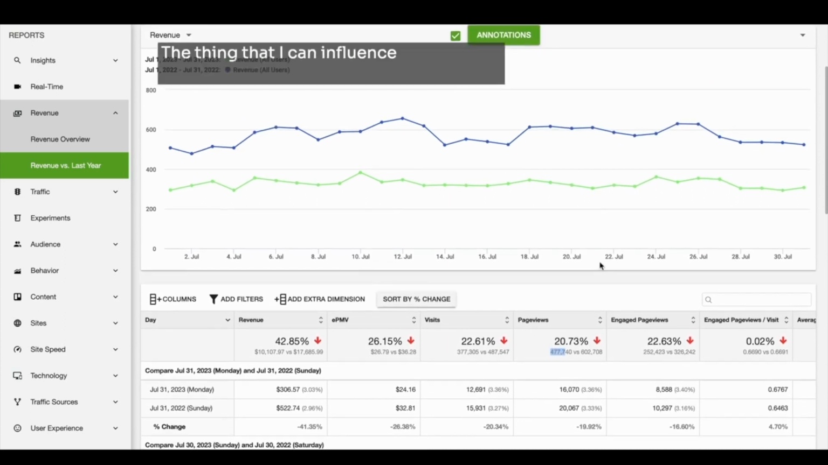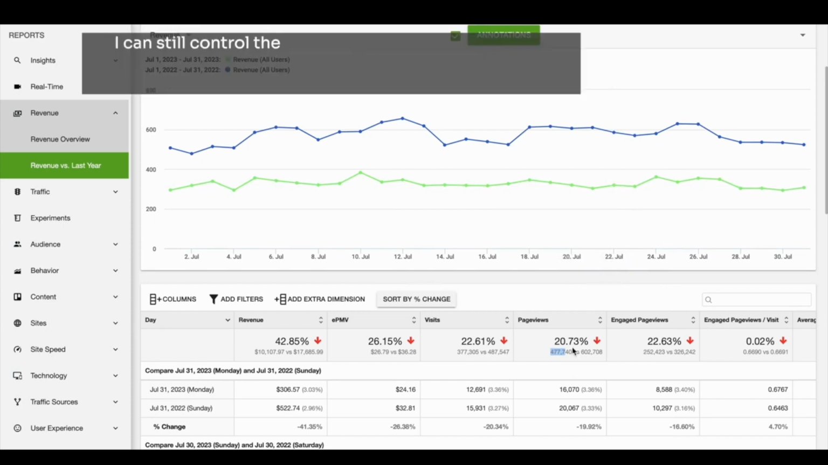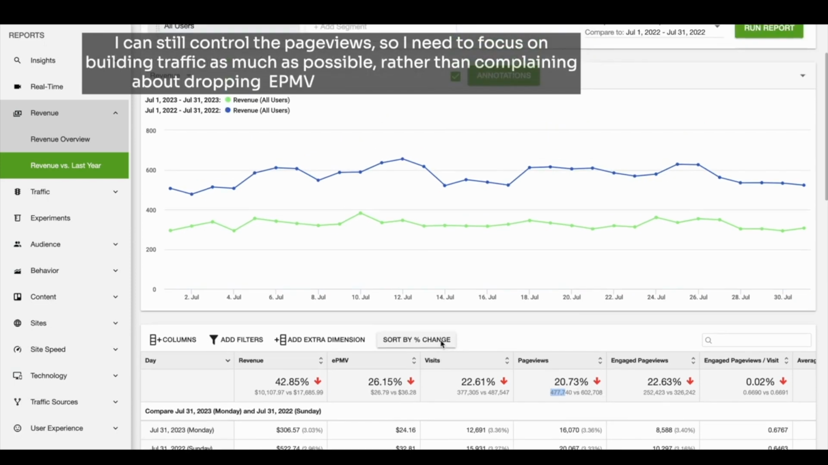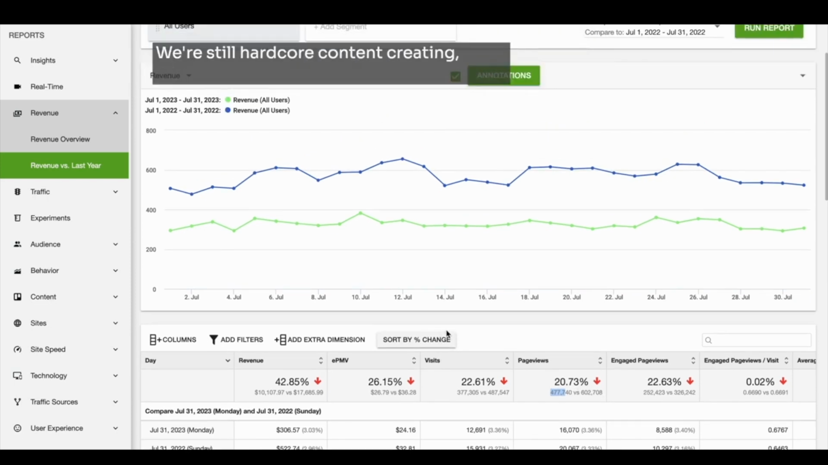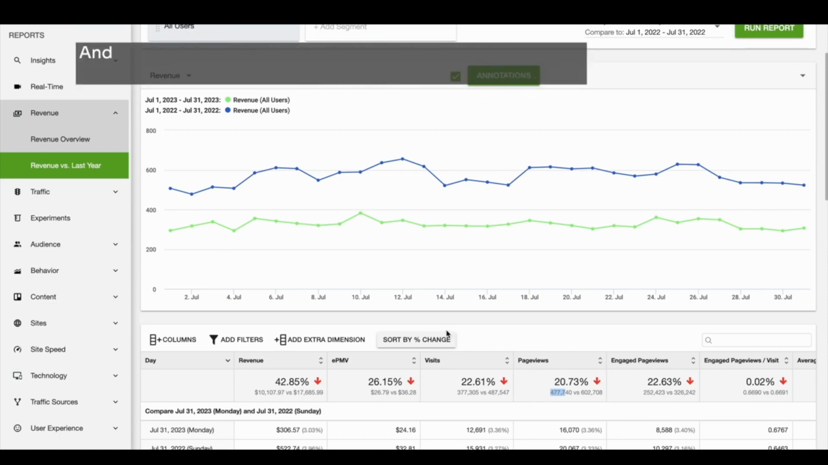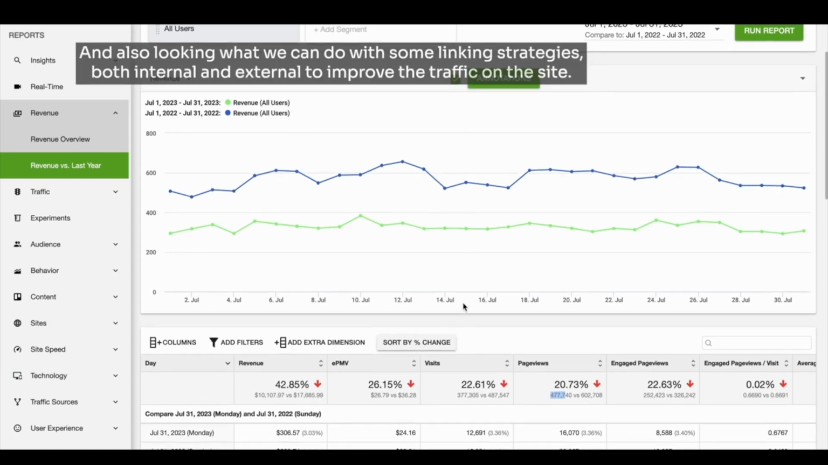The thing that I can influence is the traffic, and that's where I'm going to focus really. Although the market is a little bit flatter and not as positive as it has been in the past, I can still control the page views, so I need to focus on building traffic as much as possible rather than complaining about dropping EPMVs, which I've got plans to do. We're still hardcore content creating, we're still refreshing content that's decaying, and also looking at what we can do with some linking strategies, both internal and external, to improve the traffic on the site.